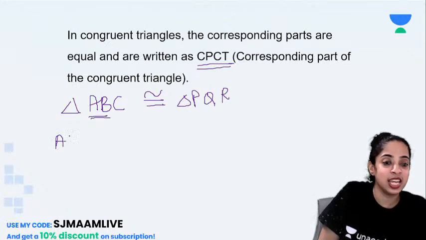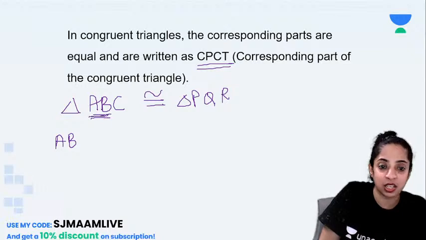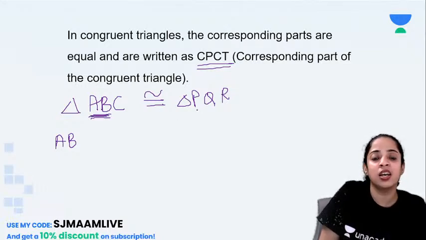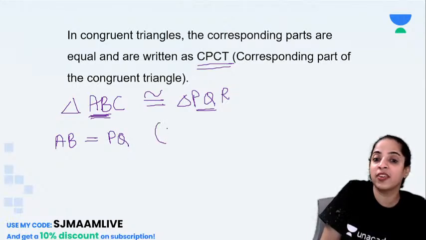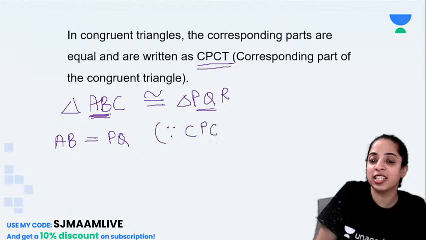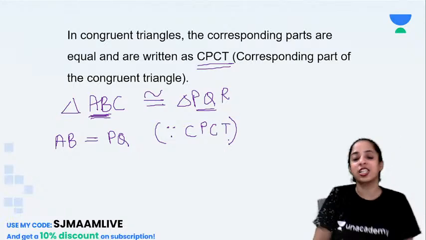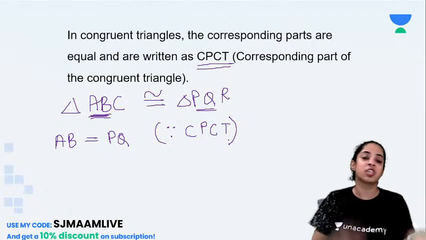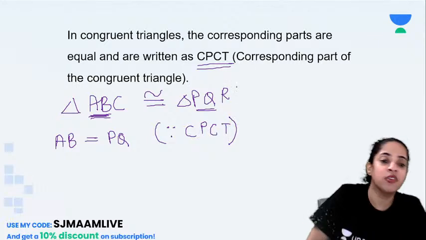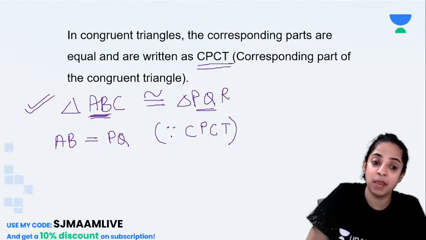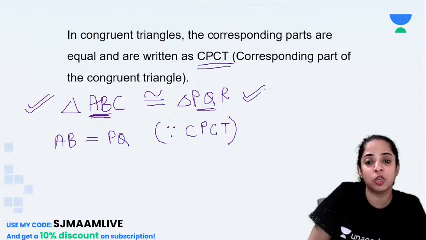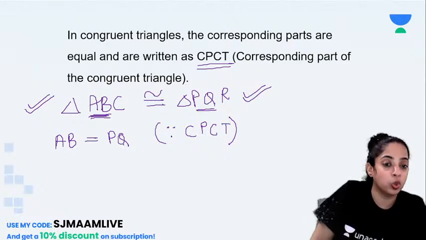So you can say, looking at the first and second, AB is first and second here. Here the first and second is PQ. So you can say AB will be equal to PQ. What will be the reason? You will just write CPCT in the exam. What is CPCT? Corresponding parts of congruent triangles. So even if the measurements are not given, but they have just said that triangle ABC is congruent to triangle PQR, you can write AB equal to PQ.